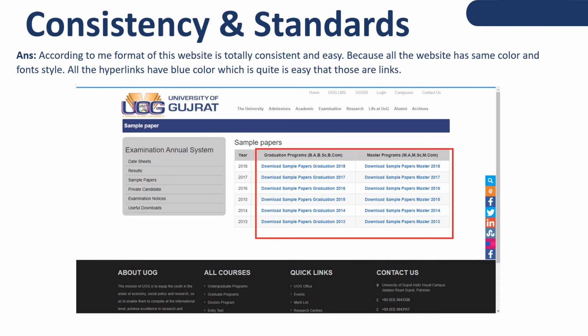Consistency and standards. According to me, the format of this website is totally consistent and easy, because the whole website has the same color and font style. All the hyperlinks have blue color, which makes it easy to tell that those are links. We can see there are a few links with blue color, and if we scroll through the whole website, all the links have the blue color. So it is easy to judge, and there is consistency in the website.